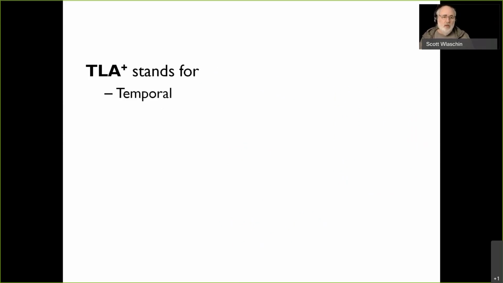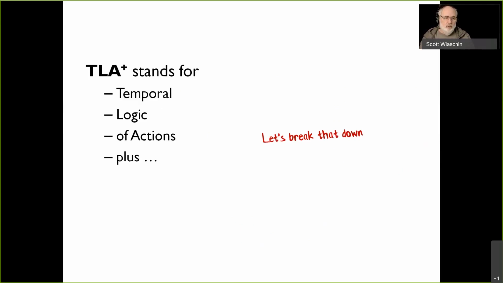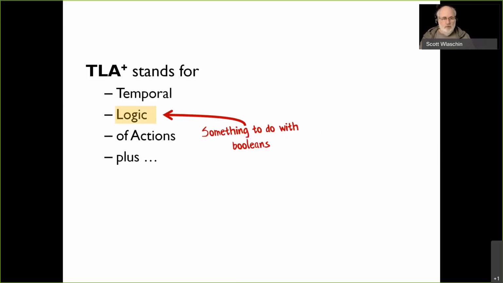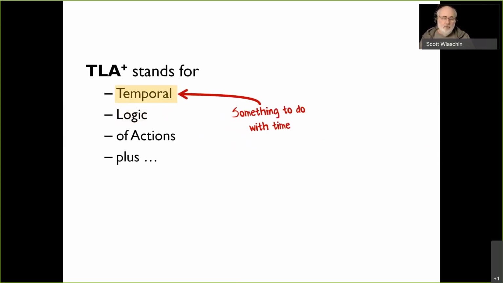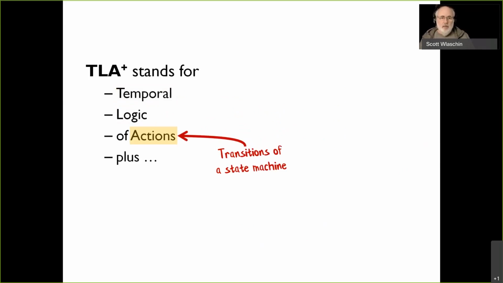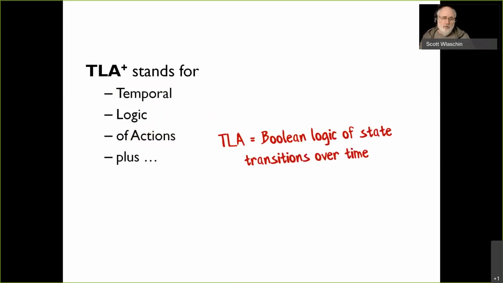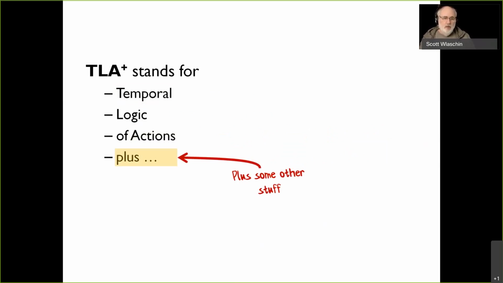So TLA+ stands for Temporal Logic of Actions plus some stuff. Let's break that down into those words. The logic part is something to do with Booleans, so that's straightforward. We know how Booleans work. Temporal means something to do with time. And actions, in this case, are going to be transitions of a state machine. So if you think of TLA as a system which is a Boolean logic of state transitions over time, it sounds less scary. I'm going to explain exactly what that means. It's not as scary as you might think. And there's some other stuff too, which we will come to later on.